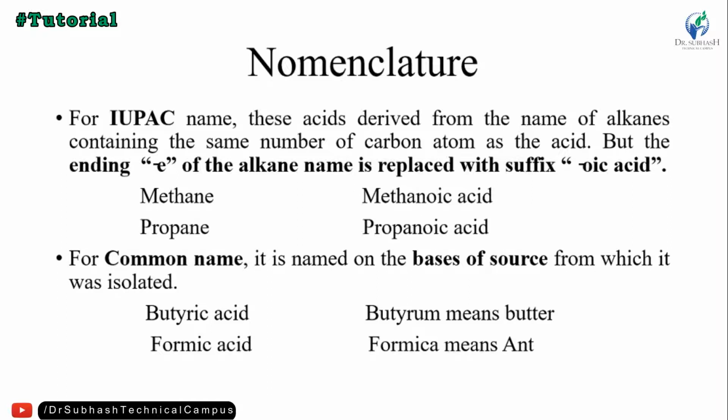For the common name, it is named on the basis of the source from which it was isolated. So butyric acid was isolated from butyrum, which means butter. And formic acid is derived from formica, which means ant.